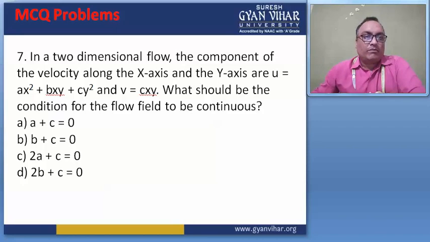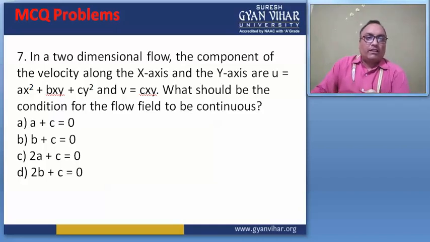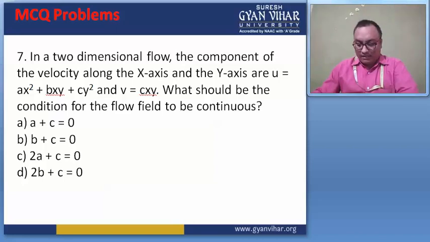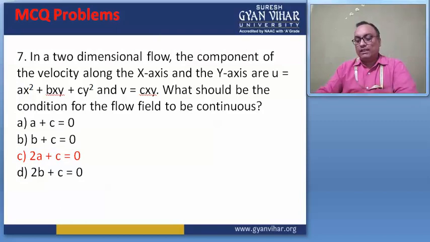In two-dimensional flow, the components of the velocity along the x-axis and the y-axis are u like this, and v is equal to cxy. What should be the condition for the flow field to be continuous? So this is the question 7. The correct answer is C. If you solve this problem, then you will get C as the correct answer. Then move to question number 8 also.